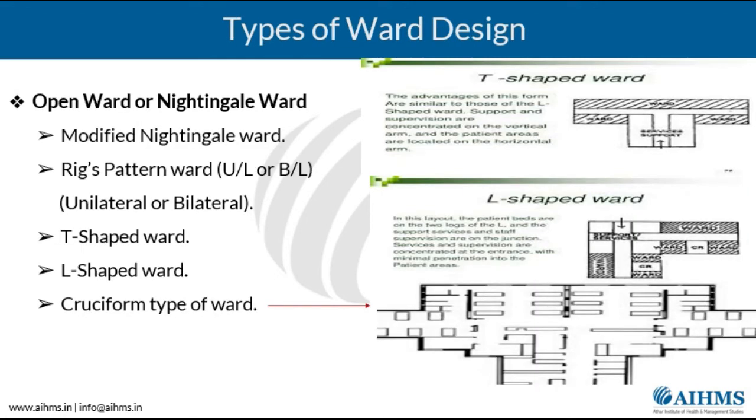Now, as far as the designing of the wards, I told you that in a Florence Nightingale ward, which is also known as open, the beds are either surrounding the nursing station or on either side, you can see. Basically, when you are talking about a rigged pattern ward, it is unilateral or bilateral. Then there is the T-shaped ward, the L-shaped ward, and the cruciform type of ward.